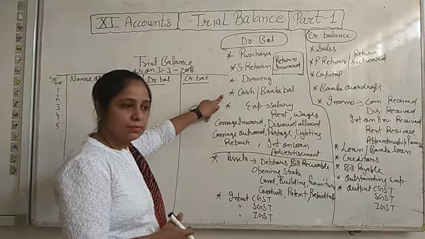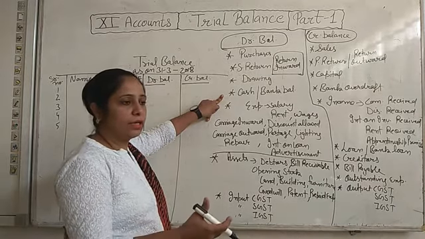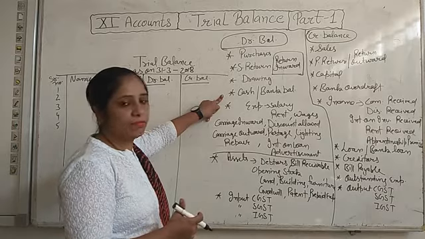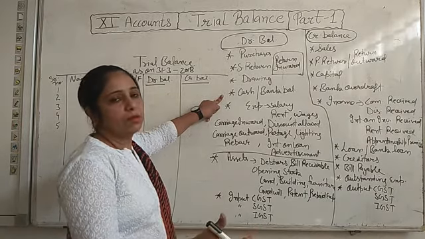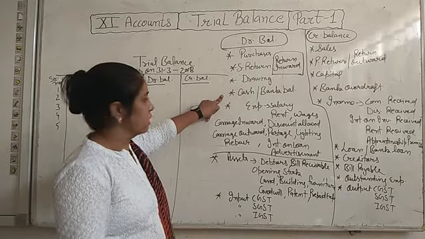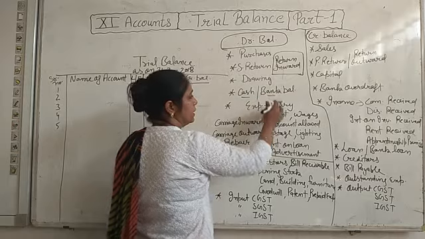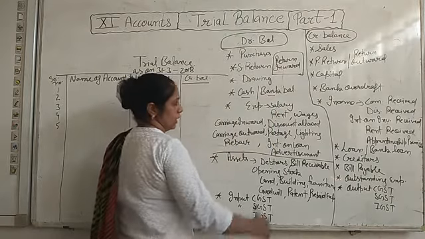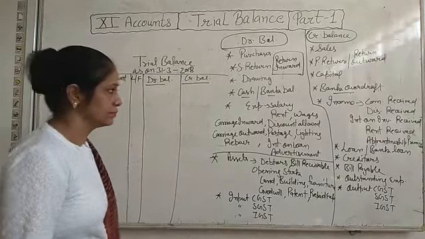Why? Because we cannot pay anybody more than the amount we have. If we have 1000 rupees, then we cannot pay more than 1000. So cash always has debit balance. Bank balance can be debit and credit also. If bank has a credit balance, then it is known as bank overdraft.